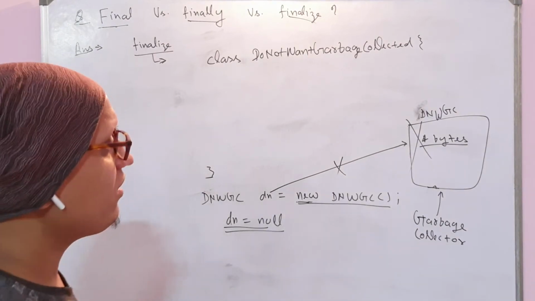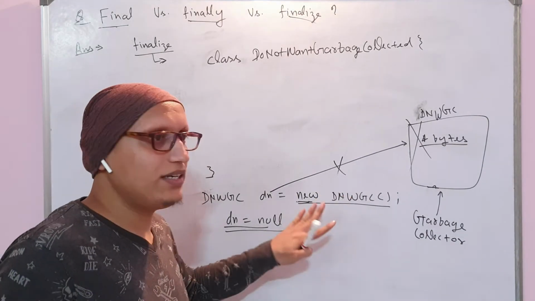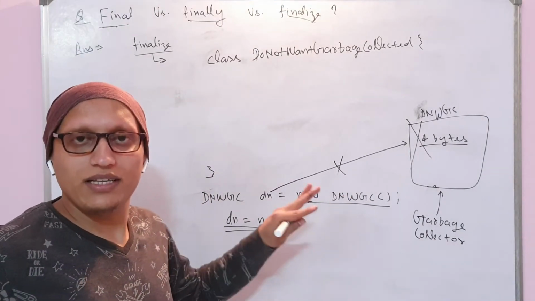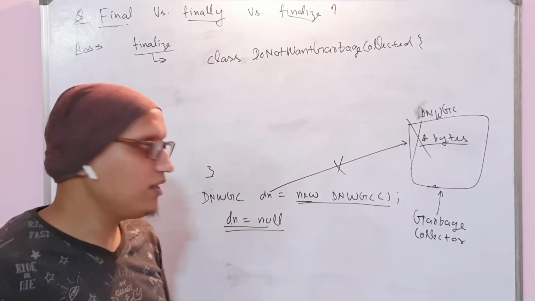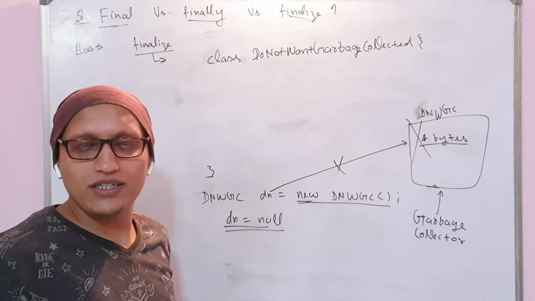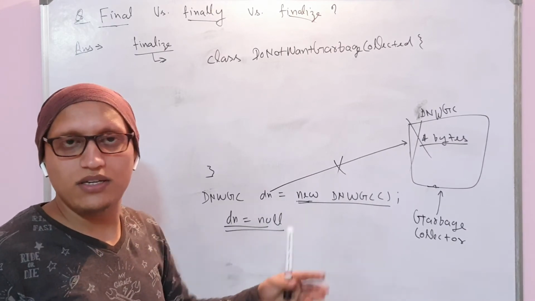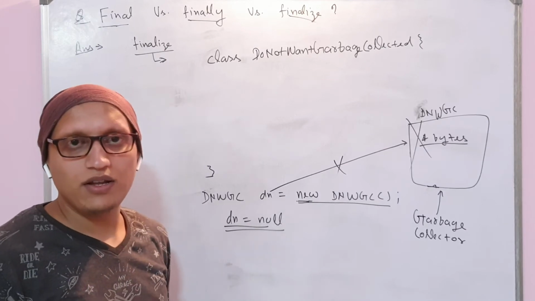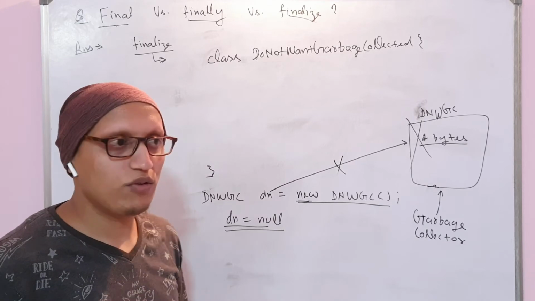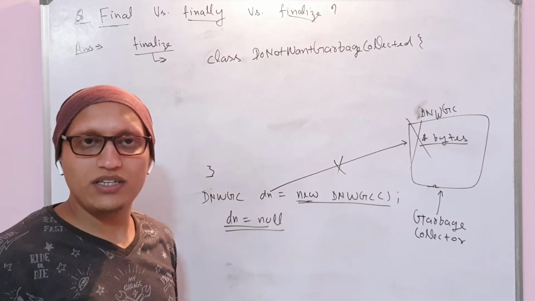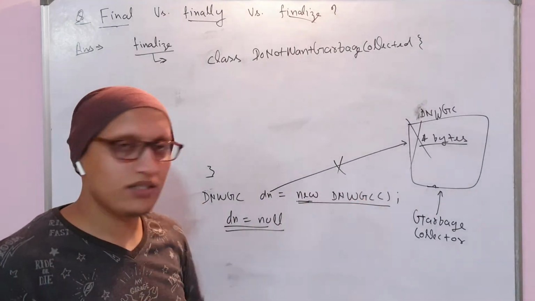What if, by mistake, this object is dereferenced? It will be garbage collected, no? You need to persist that; you need to retain that object. No man, by mistake it was just dereferenced. If you are going to do the garbage collection, please give me one chance to perform my pending operations. I will retain the object back, meaning I will give some reference to this object.